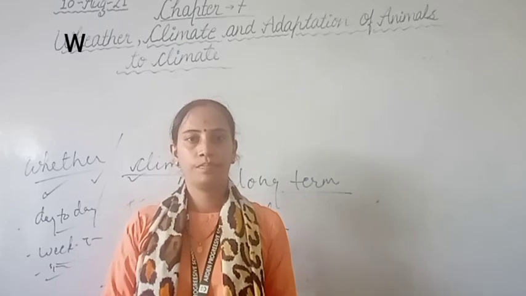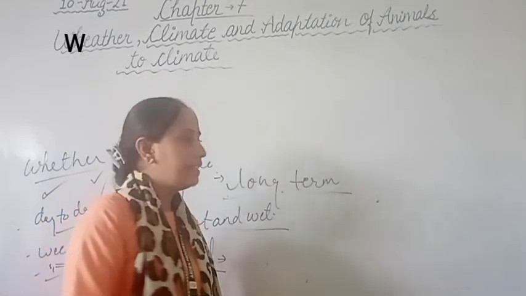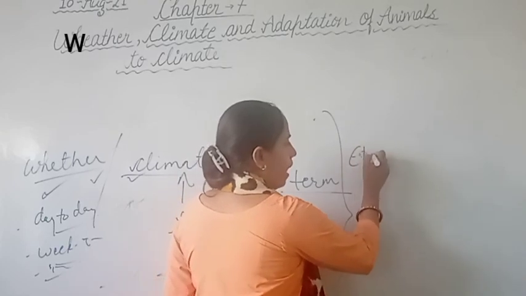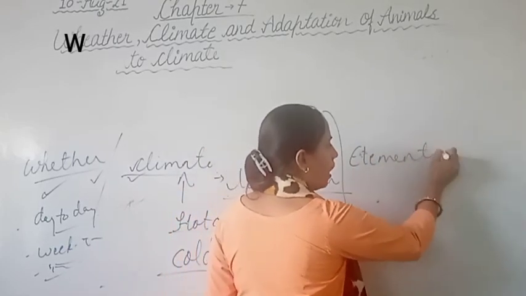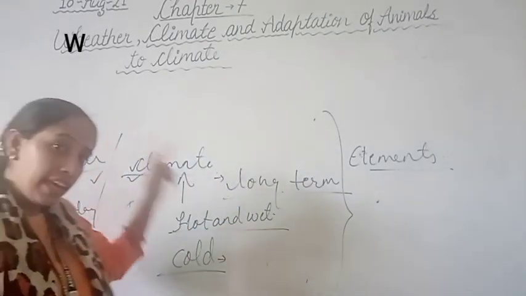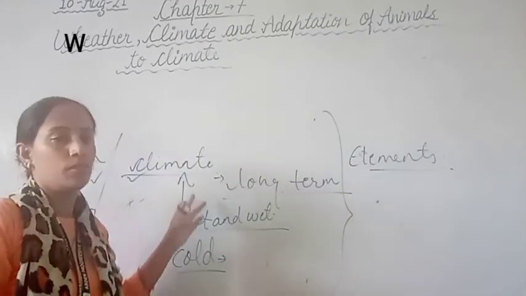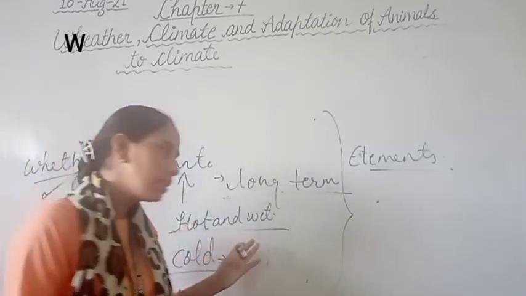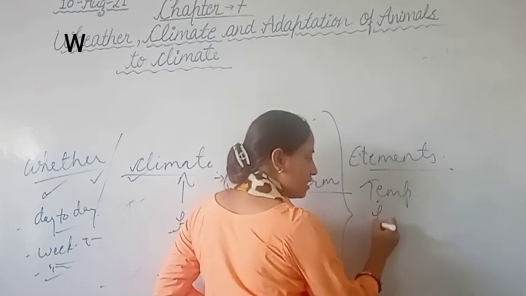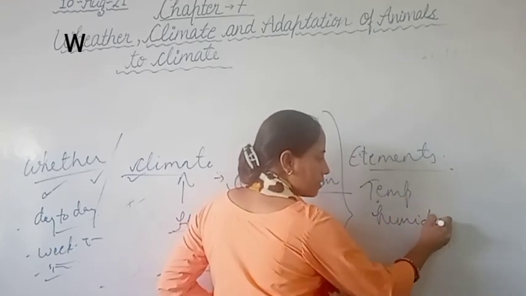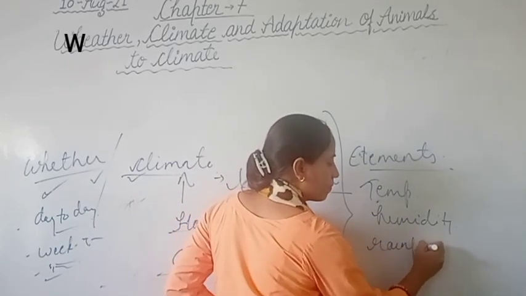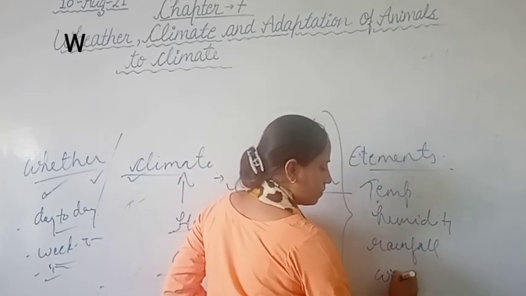Clear, students? We can say this also, the elements of weather are also the same elements of the climate. Clear, students? So in climate also there is a change in temperature, change in humidity, change in rainfall, wind speed.